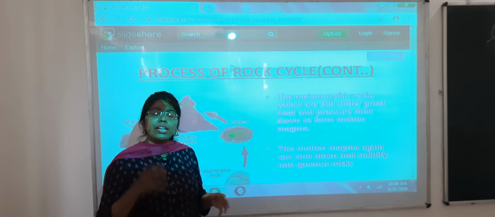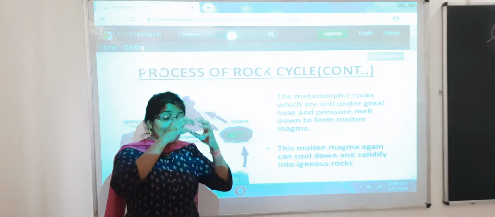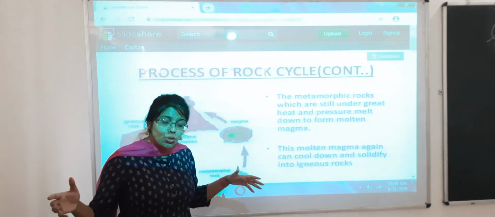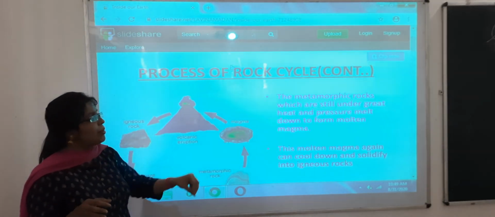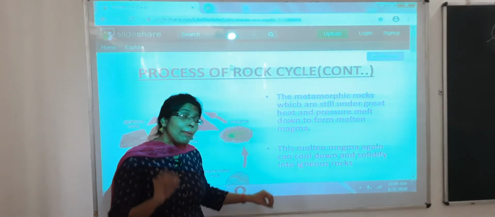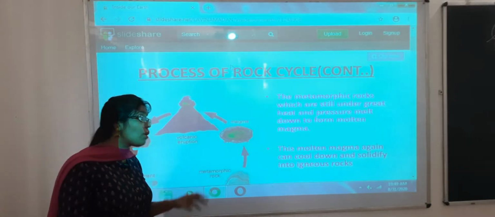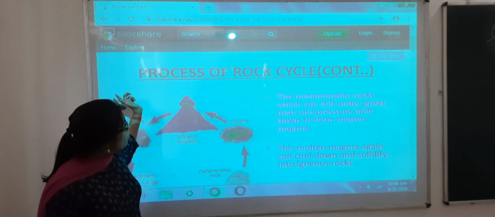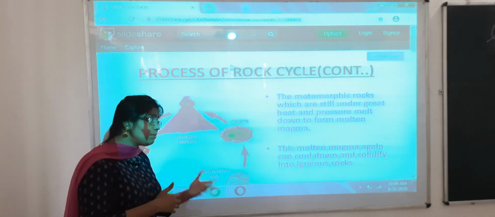How from magma igneous rock is formed, then how from igneous rock sedimentary rock is formed, and how igneous and sedimentary rocks form metamorphic rocks, and what happens when this metamorphic rock is subjected to too much heat and pressure. Again they melt down and form molten magma, and again this molten magma cools down and solidifies, and they form igneous rock, or they are converted into igneous rock. So this is the whole cycle, or you can say the process of rock cycle. This is how the rock cycle moves.